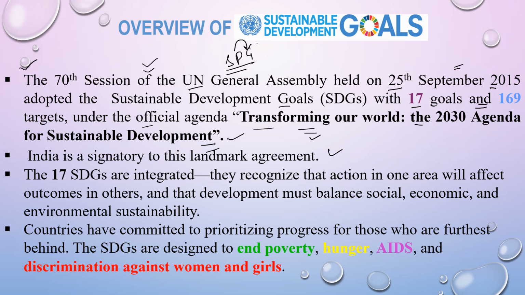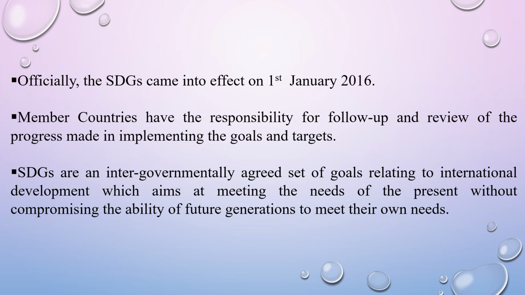The 17 SDGs are integrated. They recognize that action in one area will affect the outcome in others, and that development must balance social, economic and environmental sustainability. Countries have committed to prioritizing progress for those who are furthest behind. The SDGs are designed to end poverty, hunger, AIDS and discrimination against women and girls. Officially, the SDGs came into effect on 1st January 2016.